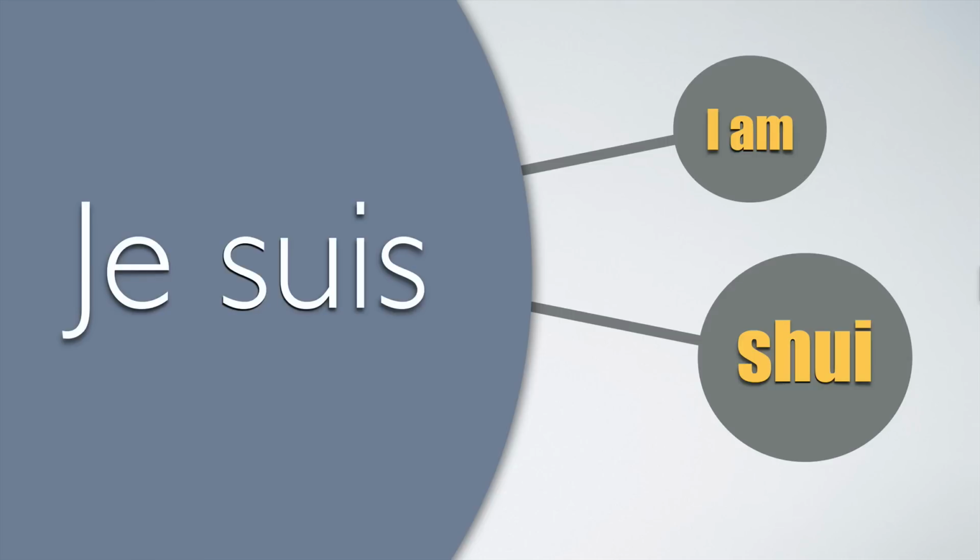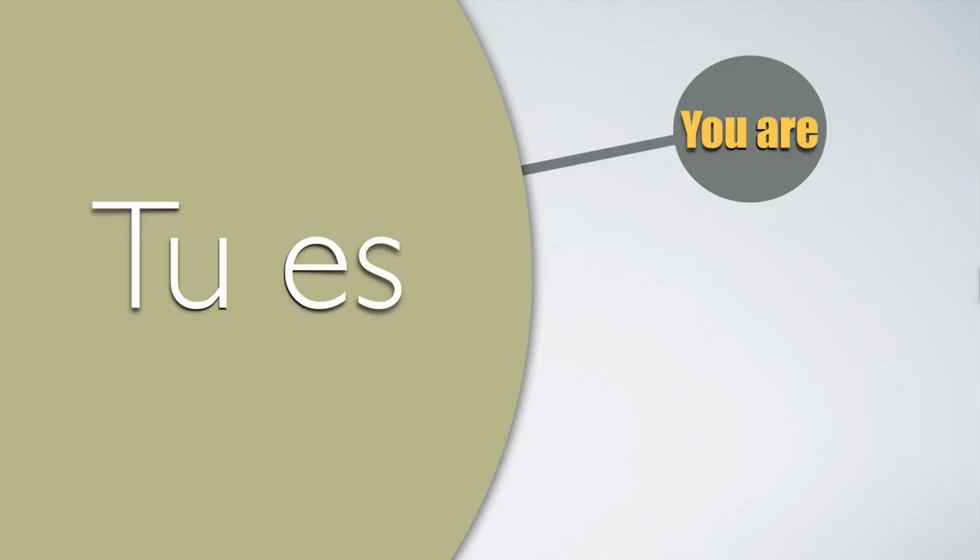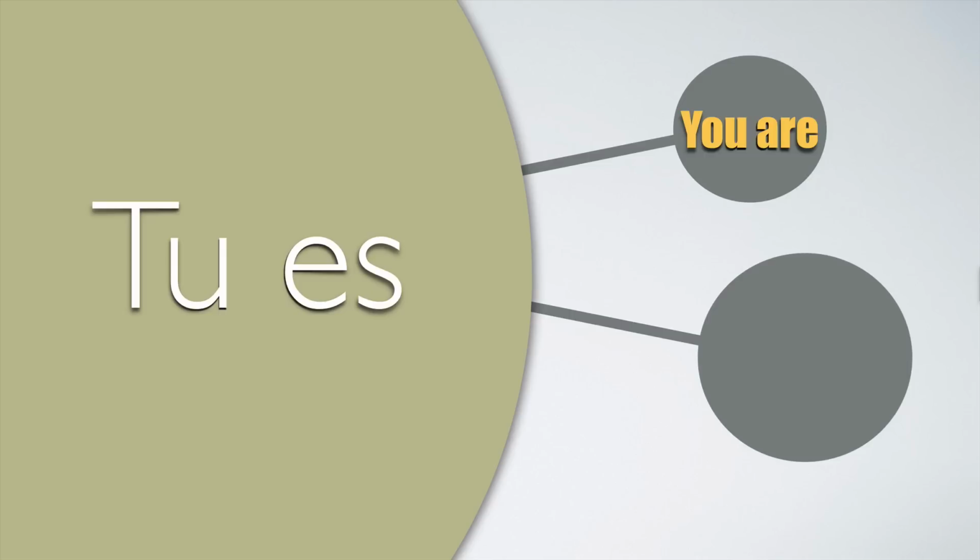Let's see now the second subject in French, which is tu es. Tu es is the translation of you are and is singular with people you know. Tu es. There is a contraction here. When we speak, instead of tu es, we just say t'es. For example, you are tall, tu es grand, tu es grande for the feminine form, and with the contraction, t'es grand, t'es grande. Okay?